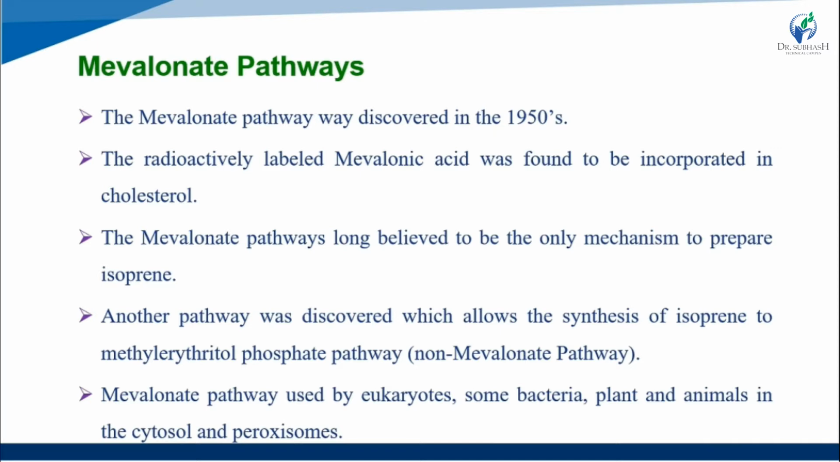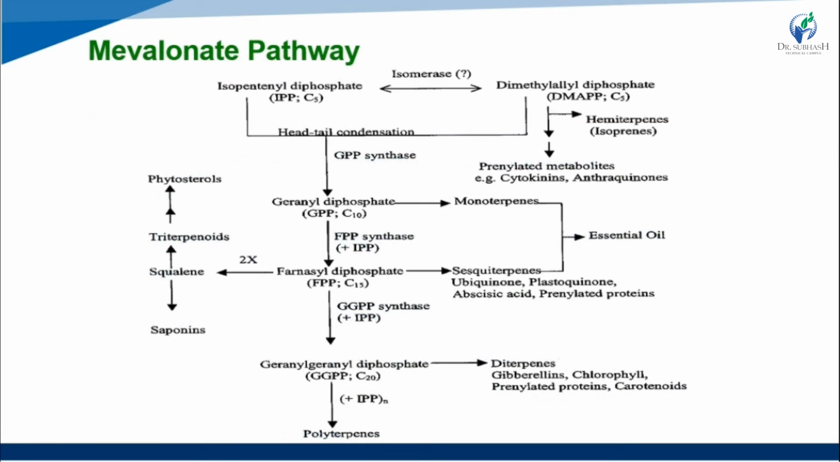Okay, so the mevalonate pathway is used by eukaryotes, some bacteria and plants, and also by animals in the cytosol and peroxisomes. Okay, then this is the mevalonate pathway. So in here we first use isopentenyl diphosphate, which has the short form IPP.